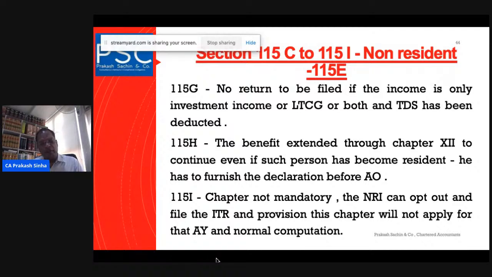Even if a person has opted to be covered under Chapter 12, when this person comes back to India, he can claim the benefit, and this benefit will roll on, even though that person was a non-resident. The condition was that this amount must have been invested through foreign exchange when he was outside India.